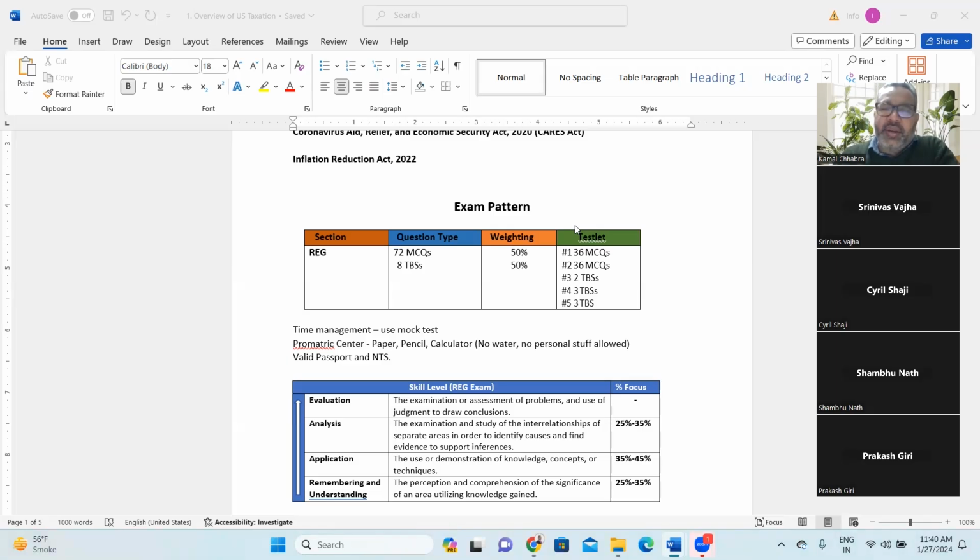For that, you need to keep a buffer of minimum 30 minutes, I would say. So you have the remaining 30 minutes in your hand. I would say first finish the two smaller task-based simulations, so that you have only one large task-based simulation left, and for that you have 30 to 40 minutes in your hand, right?